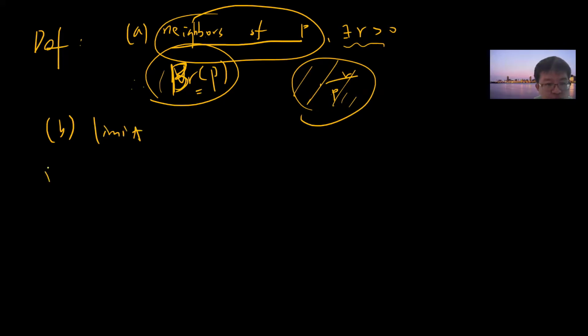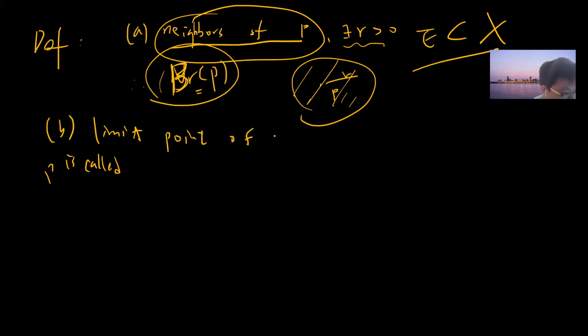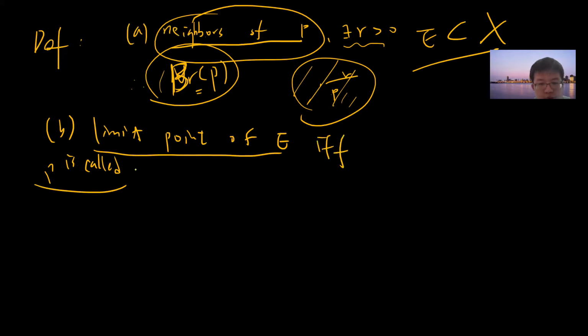Now, limit point. By the way, you take a metric space X and take a subset E. We say p is a limit point of E if, and this is very important, what is a limit point? You have E, and intuitively this is p.